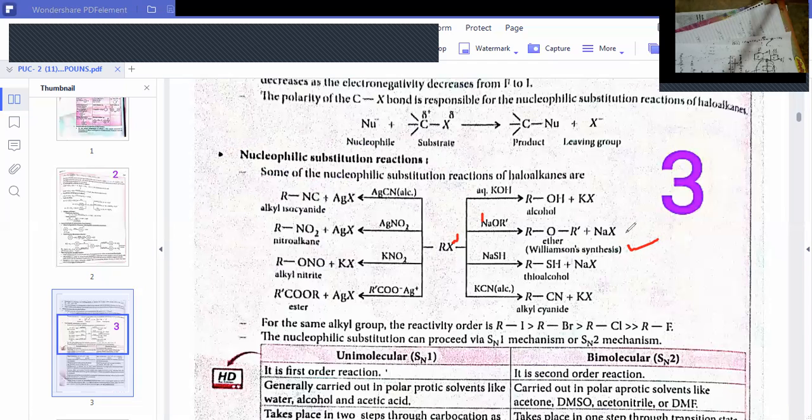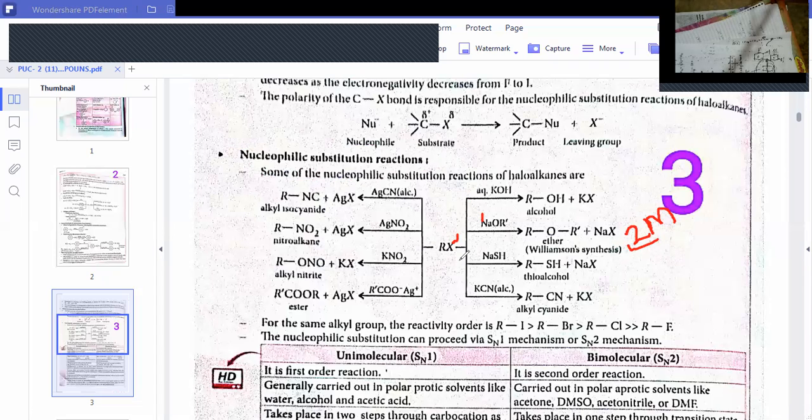This is a PUC 2 marks question. What is Williamson synthesis? Explain. Usually it is a 2 marks question. Alkyl halide reacts with sodium alkoxide to give ethers. This reaction is known as Williamson ether synthesis.